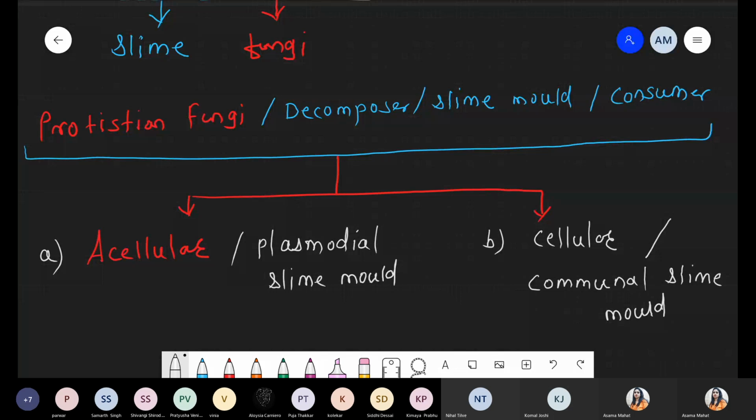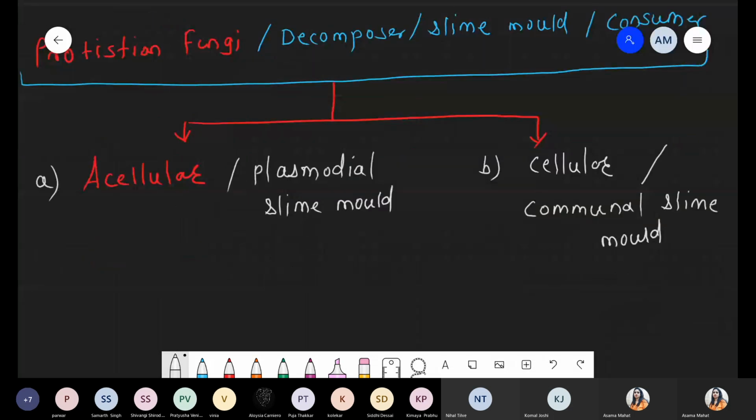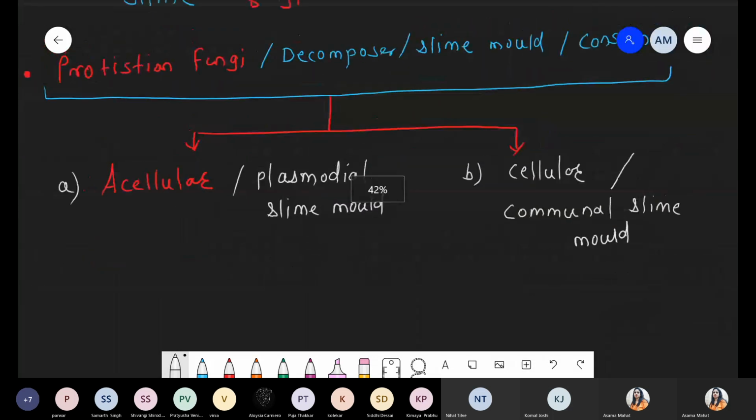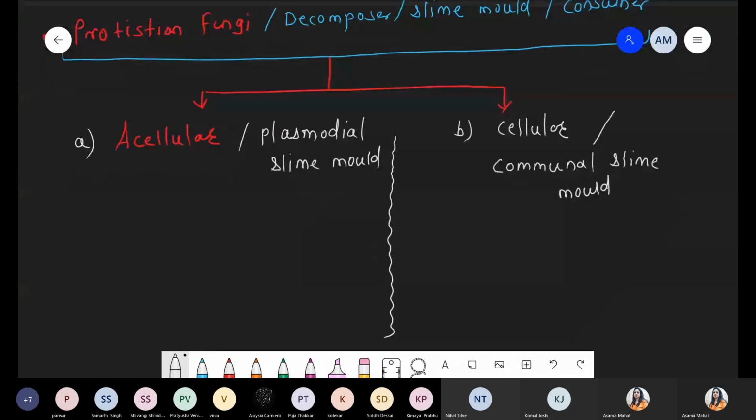Should I continue? So quickly we are looking at this division because questions are not asked in much detail from here. Very straightforward question: difference between the cellular and the acellular.